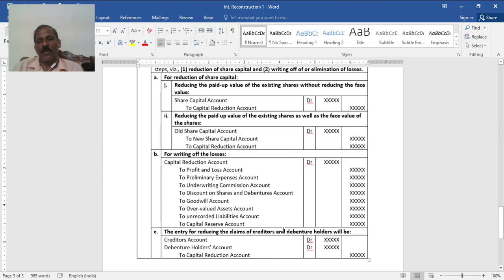Entry for reducing the claim of creditors and debenture holders: creditors and debenture holders account debited to capital reduction account. As I told, sometimes you may be asked to prepare a capital reduction account, or sometimes a reconstruction account. Depending upon that, you have to pass entries and prepare accounts. And rarely, sometimes you may be asked to prepare a balance sheet after reconstruction. This is all about the theory part as well as specific entries of internal reconstruction.